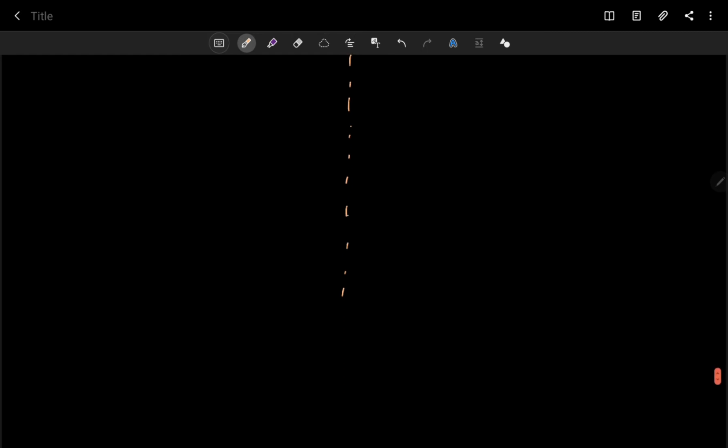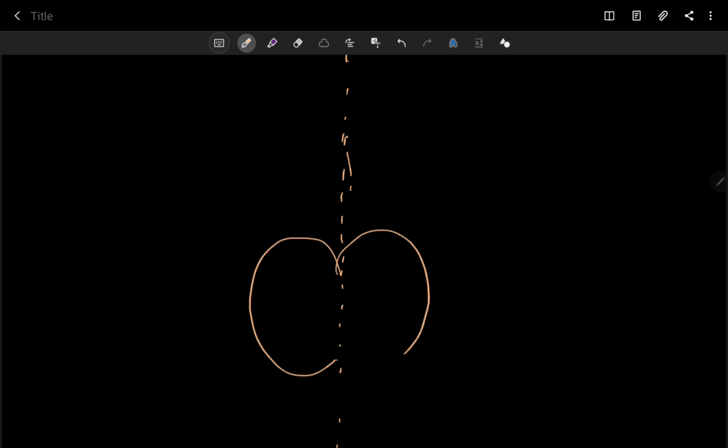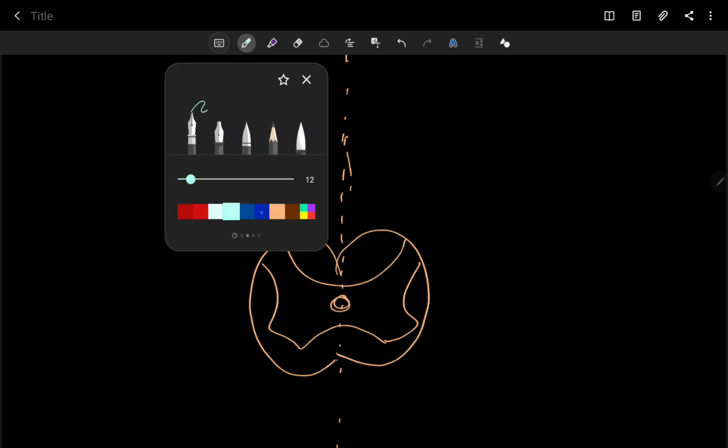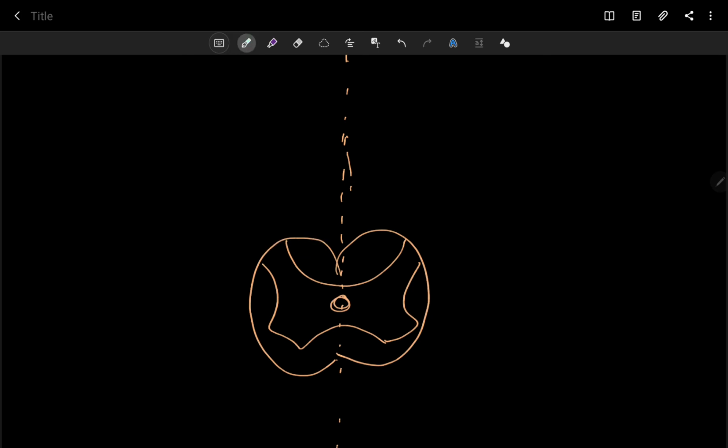Here is your spinal cord, and this is the gray matter. In the gray matter of the spinal cord you can see various layers: layer 1, 2, 3, 4, like this.